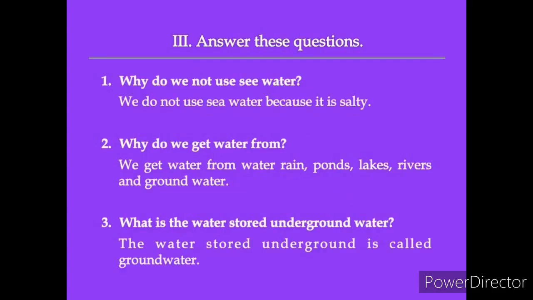The third Roman letter, answer the following. First one, why do we not use seawater? We do not use seawater because it is salty. Second one, where do we get water from? We get water from rain, ponds, lakes, rivers and groundwater. Third question, what is the water stored underground called? The water stored underground is called groundwater.